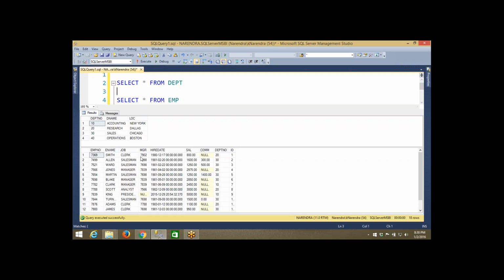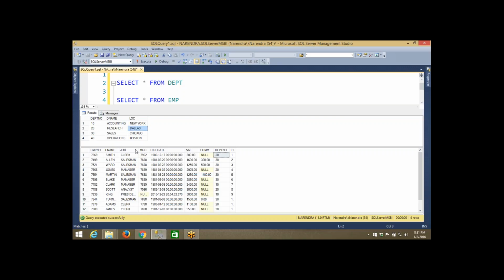We are collecting the information from these two tables and retrieving the necessary information. If I show only the department number, that is not sufficient for the user. He wants to see the details: what is the name of department number 20? It's the research department, located in Dallas. That additional data is not in one table, it is available in another table. I have to go to that table and retrieve the data.